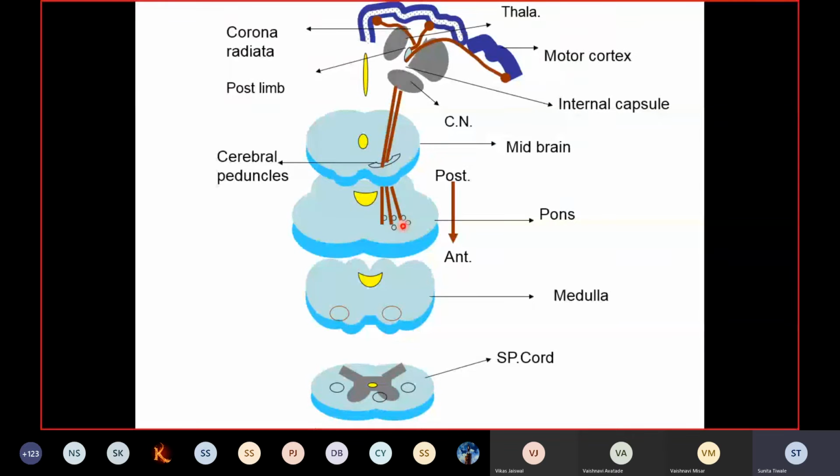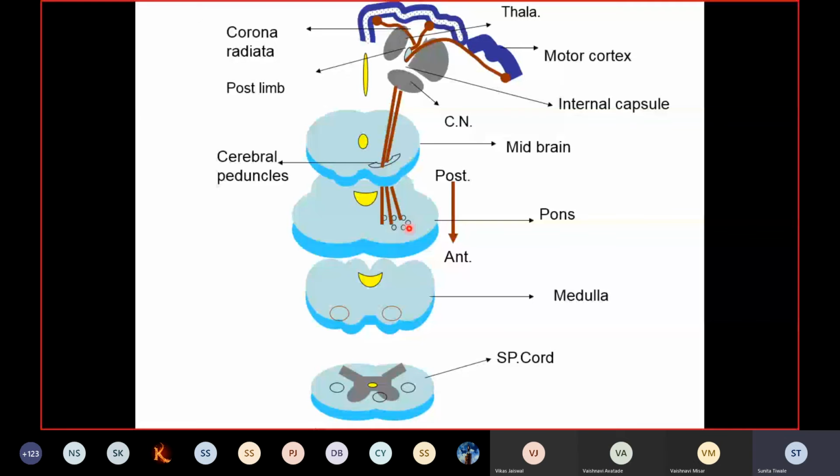If you compare, the left cerebellar hemisphere has ipsilateral control, that is the same-sided control over the body. So finally, the left cerebral cortex and the left cerebellar hemisphere both work in coordination. They will control the same side of the body. That's why the information from the pontine nuclei reaches the contralateral cerebellar cortex or the cerebellar hemisphere.